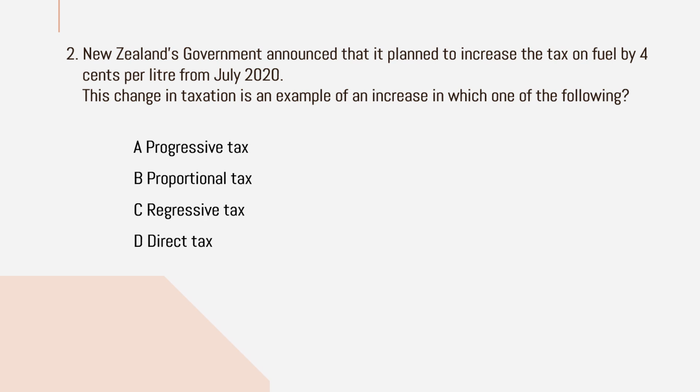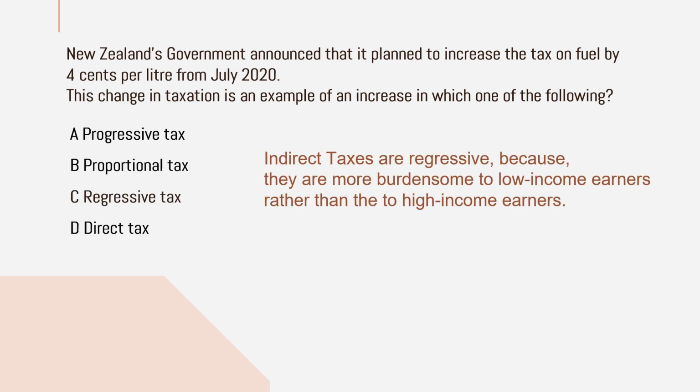In this question, it's a very simple question, but you have to understand the nature of most taxes. Normally tax on goods and services will be regressive in nature, because low income households spend a high proportion of income on goods and services.